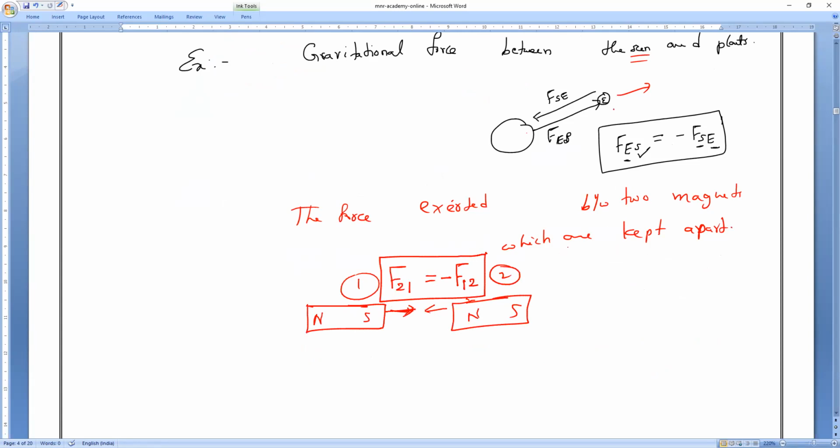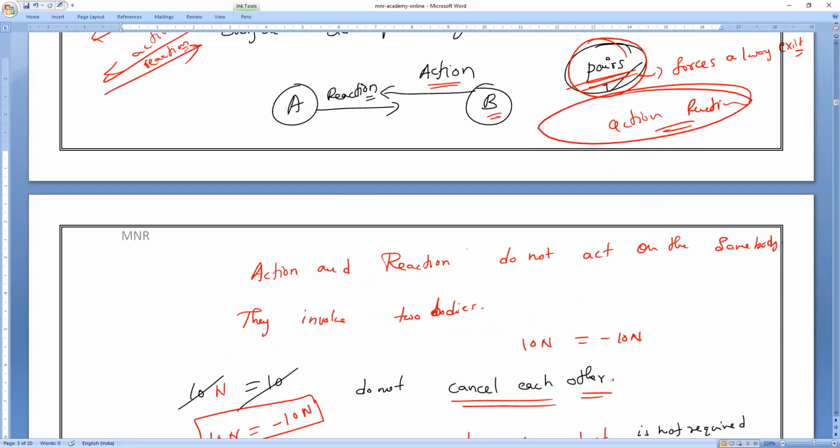So that is what we used to call Newton's third law. That is why I said physical contact is not necessary. Physical contact is not necessary to exert what? Forces on each other. So that is why we say Newton's third law: action is equal to reaction.